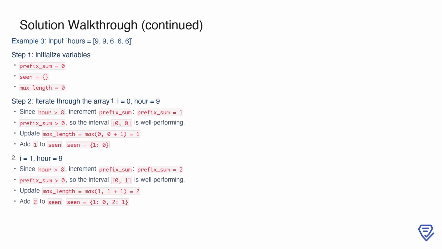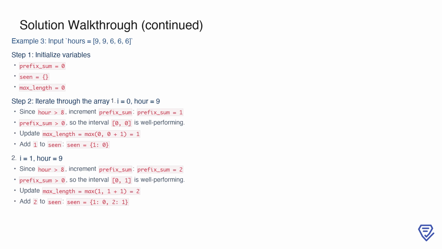In this example, the input is hours equals 9, 9, 6, 6, 6. As always, we initialize prefix_sum equals 0, scene equals an empty dictionary, and max_length equals 0. At index 0, the hour is 9, a tiring day, so we increment prefix_sum to 1. Since prefix_sum > 0, the interval 0, 0 is well performing, and we update max_length to 1. We add prefix_sum equals 1 to scene, resulting in scene equals {1: 0}.